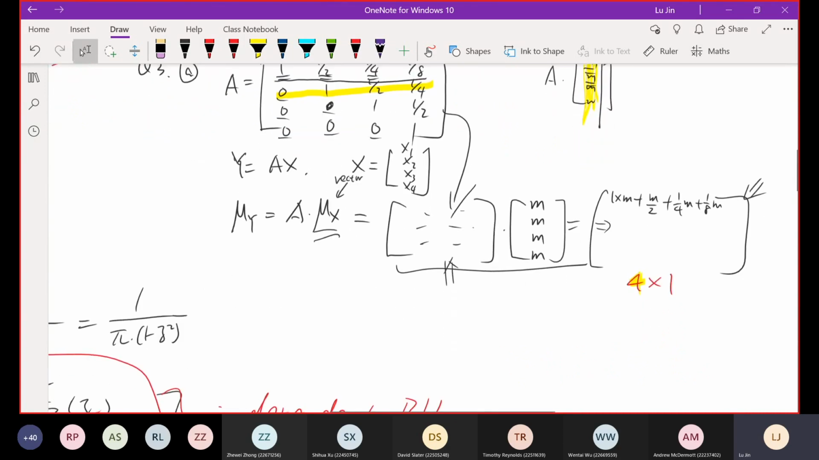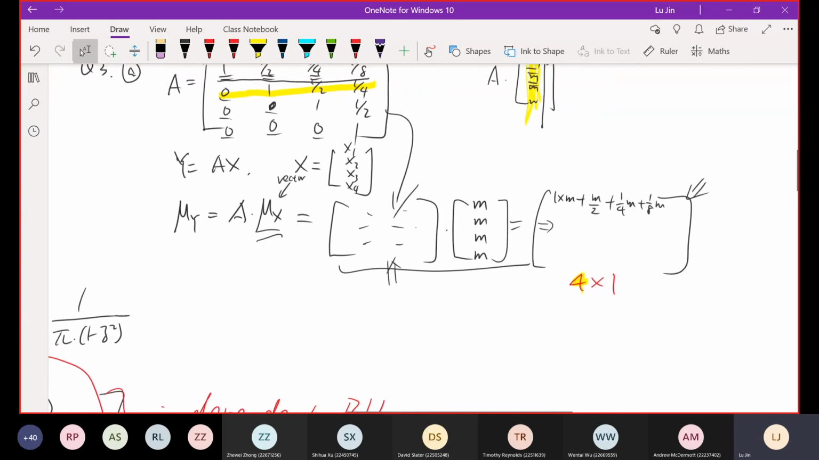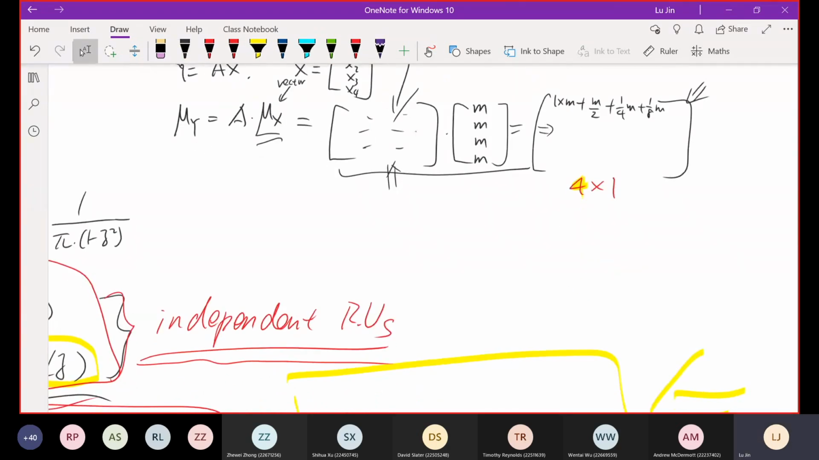Okay, next one. Anything else we want to determine? What is the cross covariance, right? Let me check. Cross covariance, yes. I don't have space.